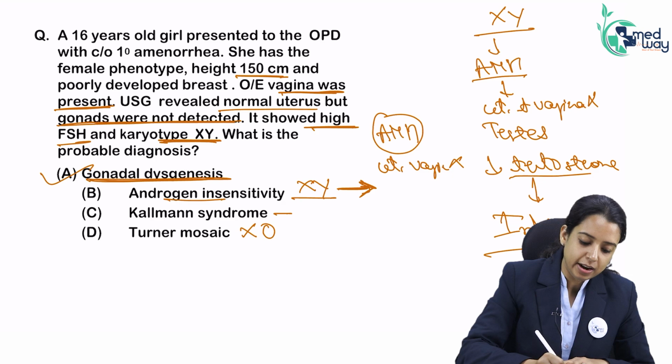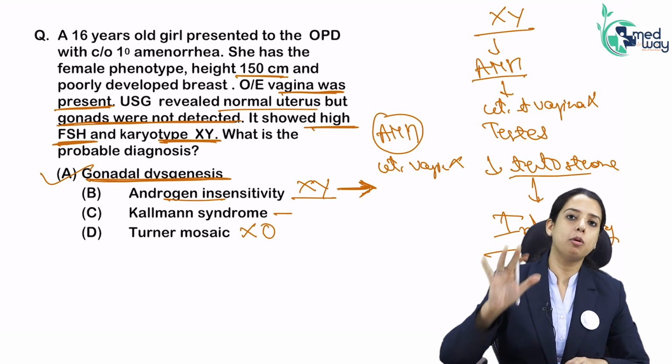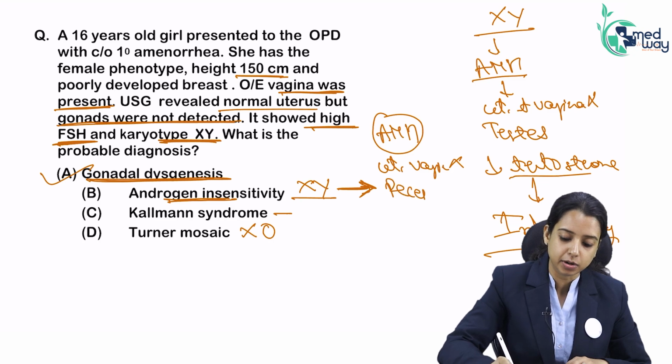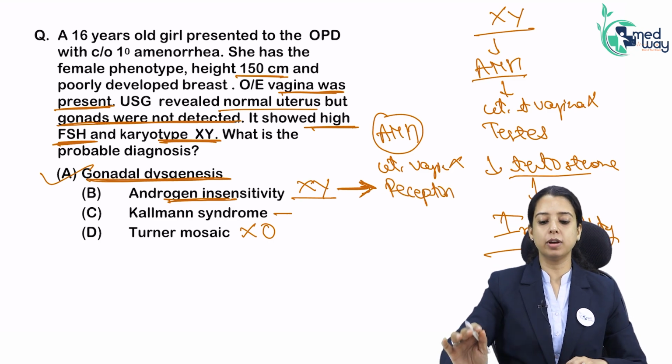As I have said, whenever FSH is high, there is a problem in the gonads. Androgen insensitivity is a problem in the end receptor. So it is gonadal dysgenesis.